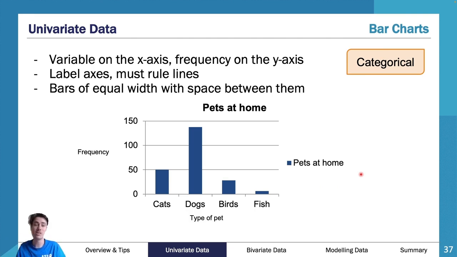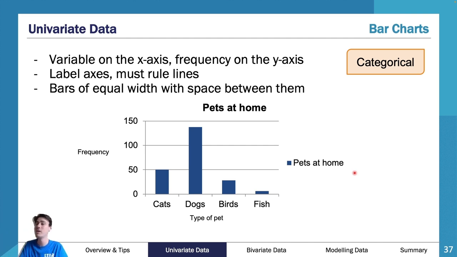The most common way of displaying categorical univariate data is through a bar chart. Now, a bar chart is distinctly different to a histogram, and we will discuss that when we get to our histograms. But it's really important to understand that categorical data has this sort of broken up approach. Because the categories, ordered or not, are separate, they don't follow along by numbers. We need to break them apart. We need to have gaps between our bars. So in a bar chart, there is a gap between each bar.